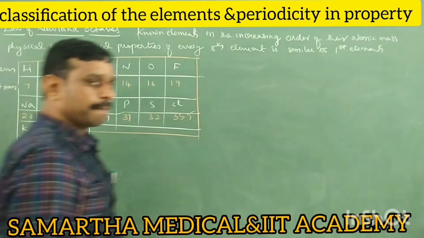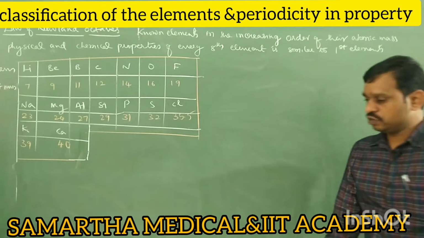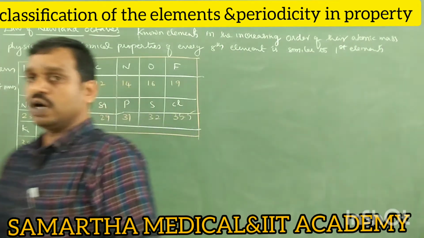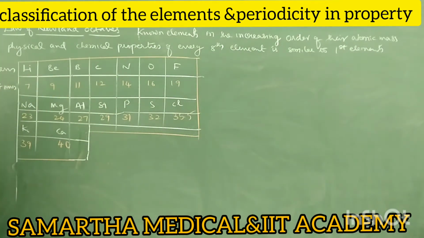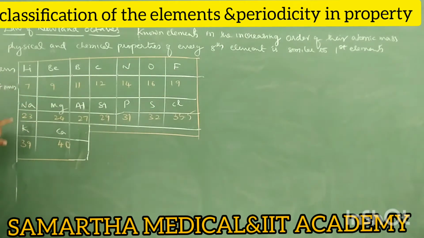Right, so this is the Newland octaves. Let us see how the first and eighth elements have similar properties. Let us take lithium as the first element: 1, 2, 3, 4, 5, 6, 7, 8. It means lithium and sodium have similar physical as well as chemical properties, according to the law of Newland octaves.